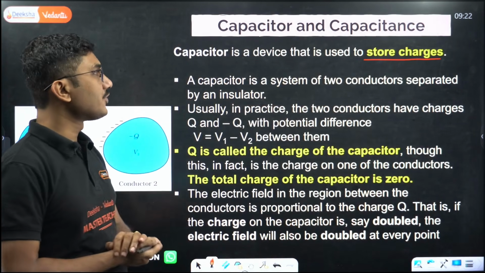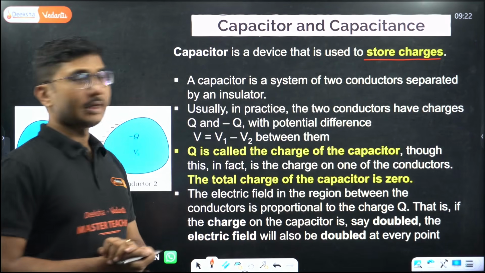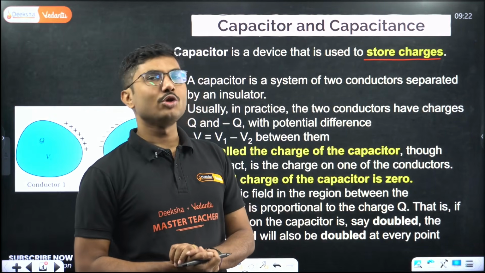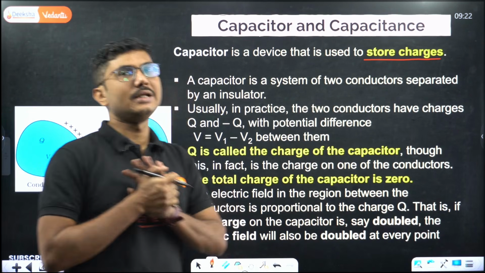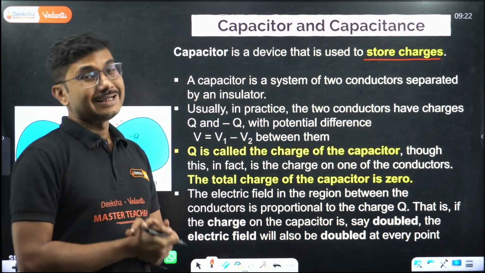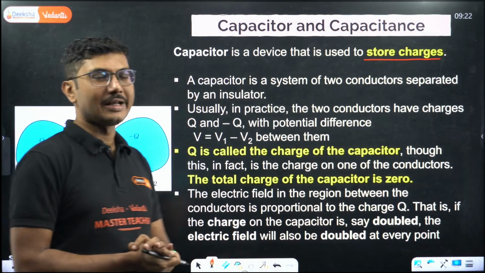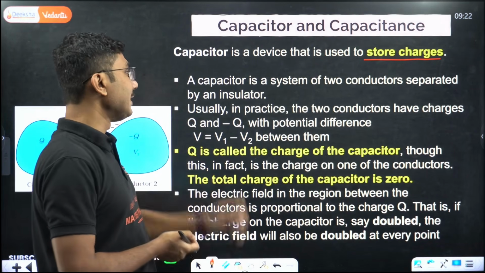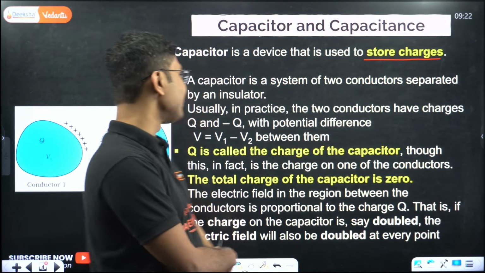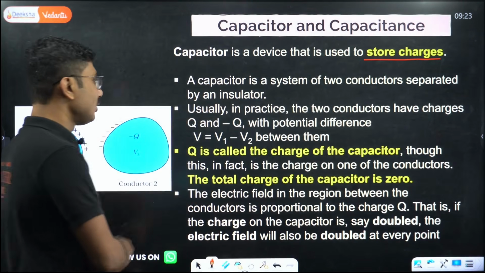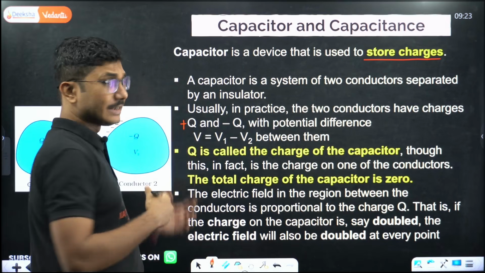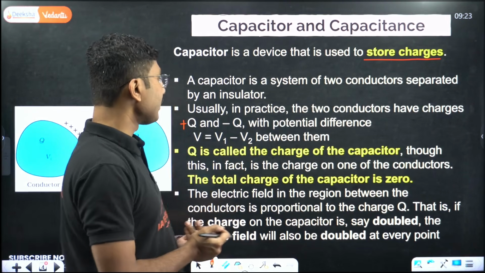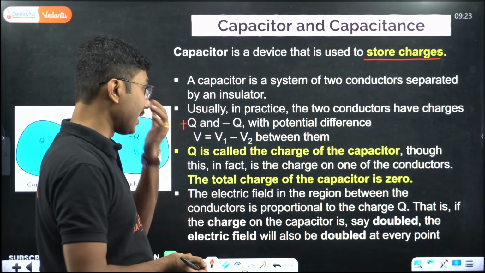A capacitor is a system of two conductors separated by an insulator. This insulator can be air, it can be vacuum, or it can be any other insulating medium. Insulator here means a dielectric medium. It could be a dielectric medium, or it could be normal air. Usually in practice, the two conductors have charges plus Q and minus Q, with a charge separation like this, with potential difference V equals V1 minus V2 between them.